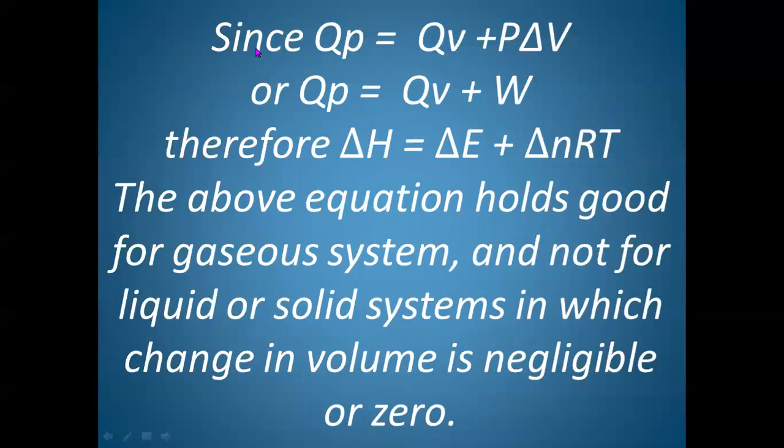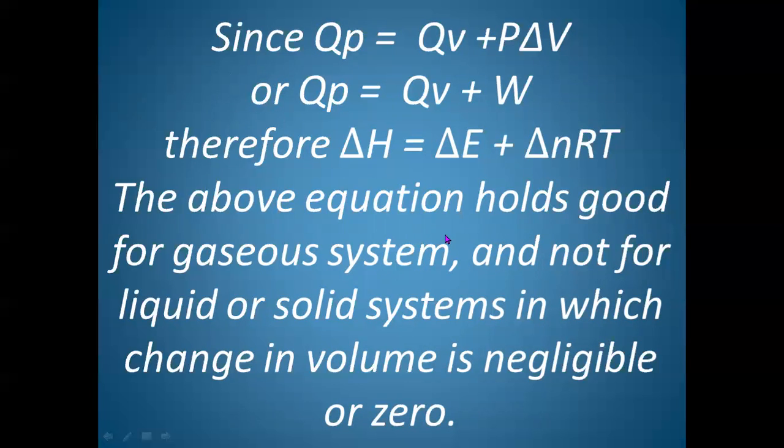Since QP, that is heat at constant pressure, will be equal to QV plus P delta V, that is heat at constant volume plus work done. Therefore, delta H will be equal to delta E plus delta nRT. The above equation holds good only for gaseous system.